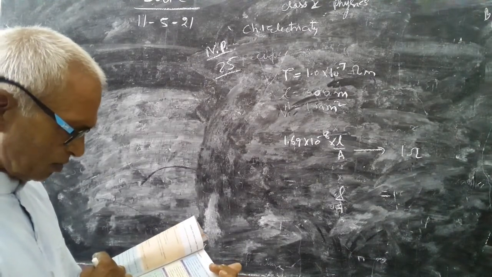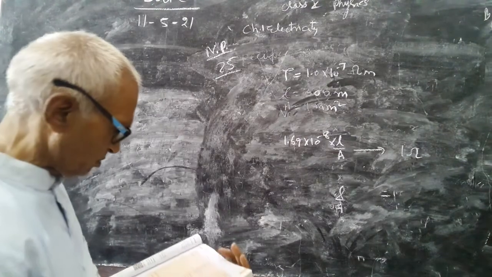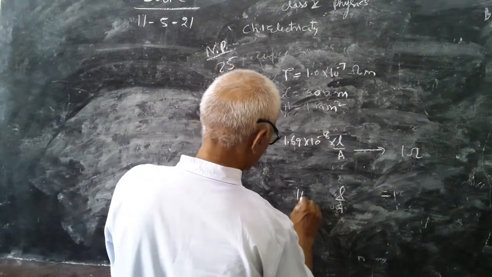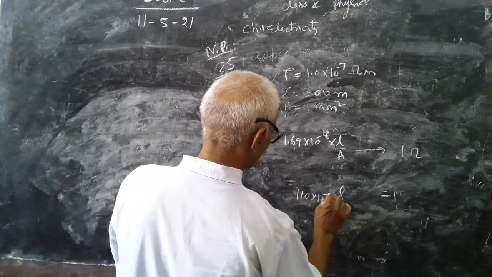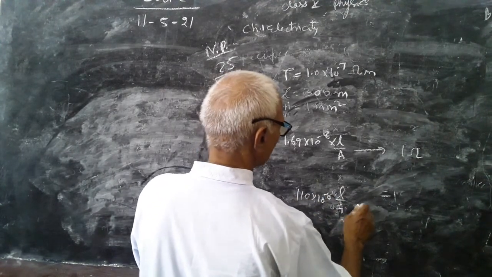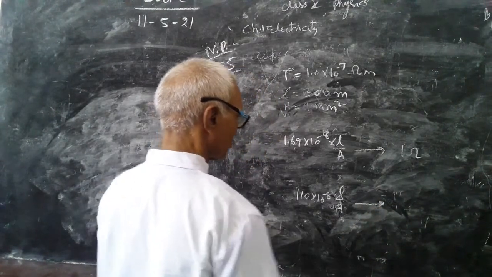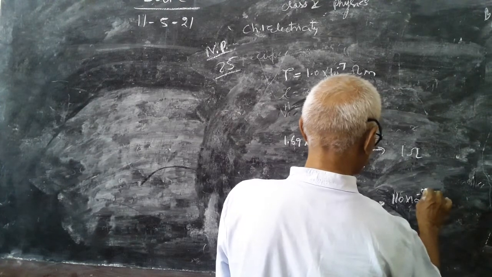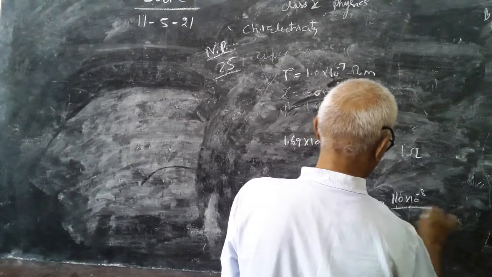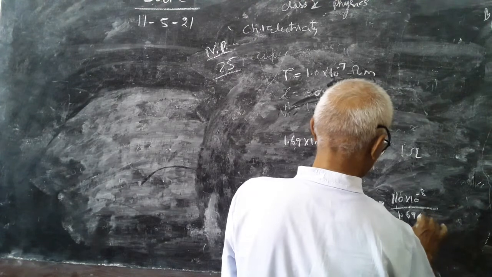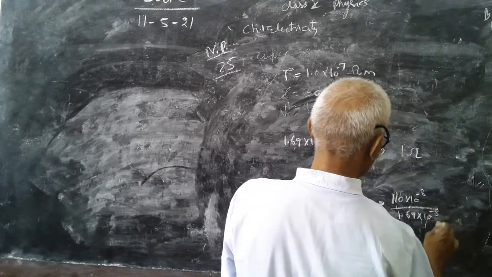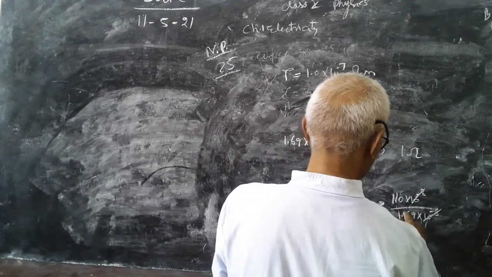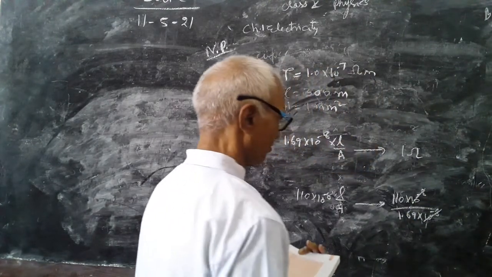Yes, nichrome, and its specific resistance is 110 into 10 to the power minus 8. So what will be the resistance? Here 110 into 10 to the power minus 8, and below it will come 1.69 into 10 to the power minus 8. L and L will cancel. This cancels. 110 by 1.69.